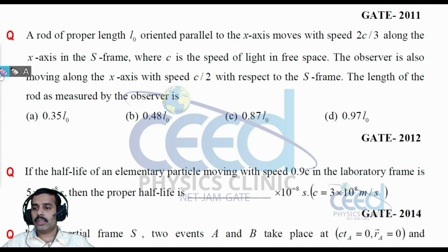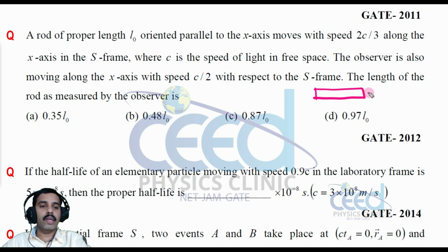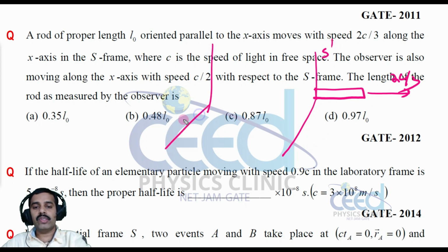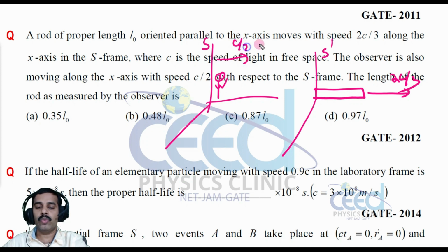So suppose this is my rod that is moving along the x-axis with 2c by 3. This is the frame associated with this rod that I am taking as S dash. Now look into this S, where the observer is standing. And this observer is also moving along the x-axis with a velocity c by 2, right? So S and S dash are moving.